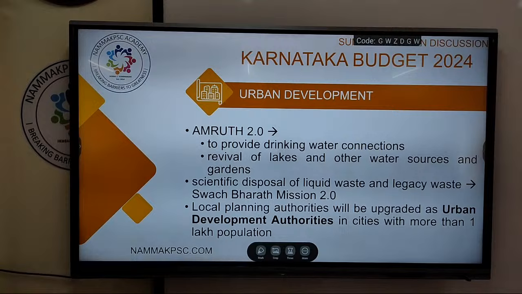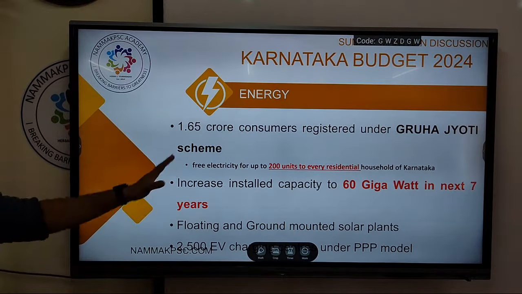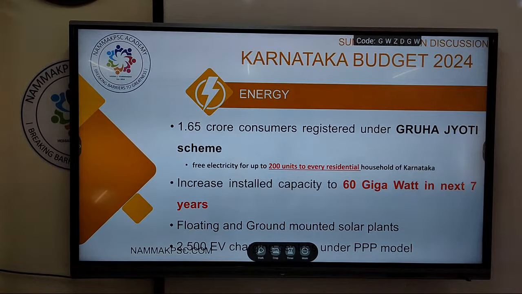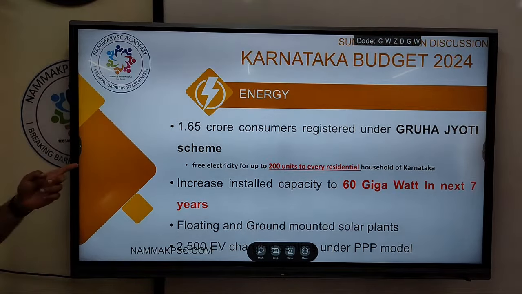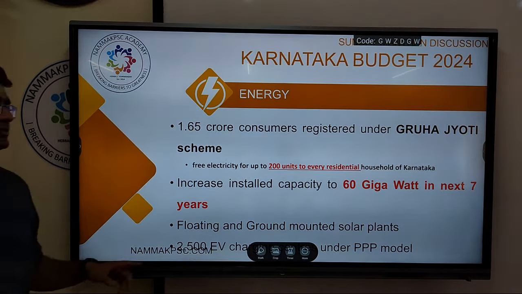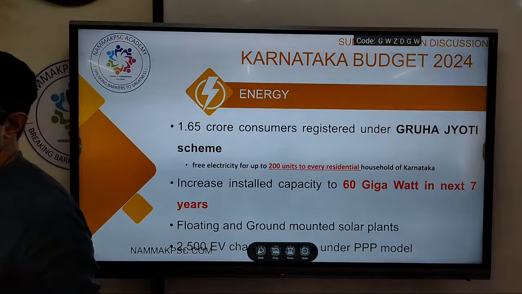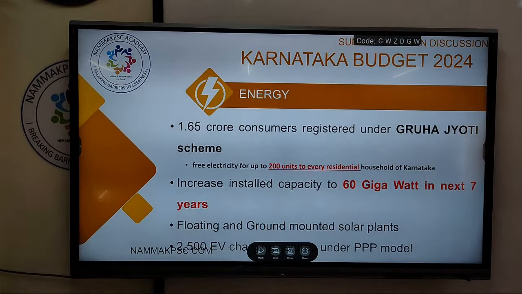Okay, we'll move on. Next, energy. There are some important ones here. Your Gruha Jyoti scheme, right? That is one more freebie scheme that was announced last year. So what is it? Basically, 200 units of free electricity shall be given to residential houses in Karnataka. It's debatable, merit or non-merit, you can argue.